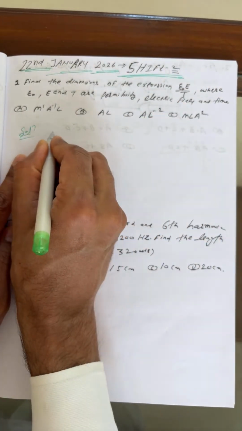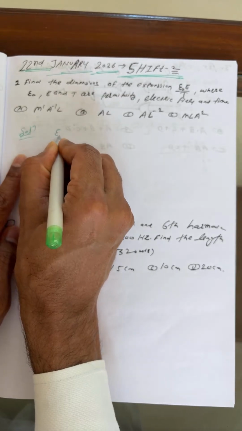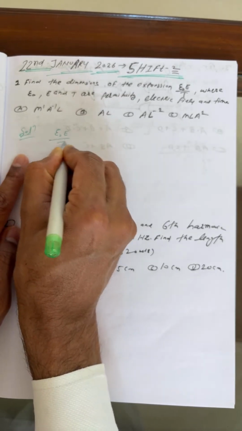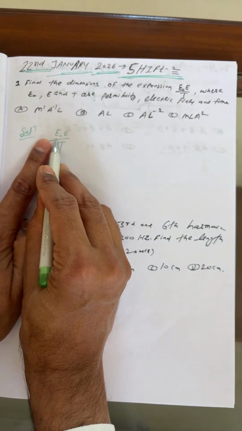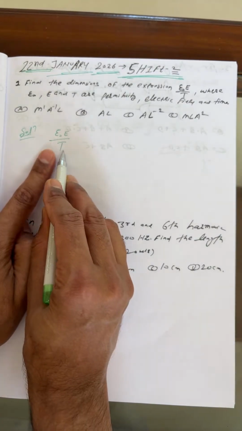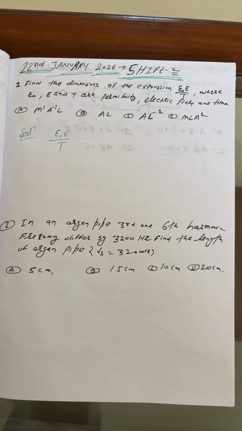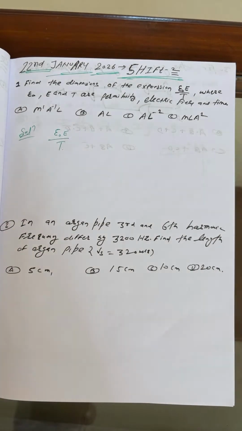So here we have to find the dimension of epsilon naught E upon T, where epsilon naught is the permittivity of free space, E is the electric field, and T is time. T is time, already mentioned over here also.